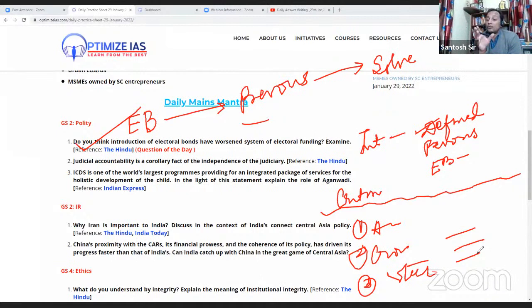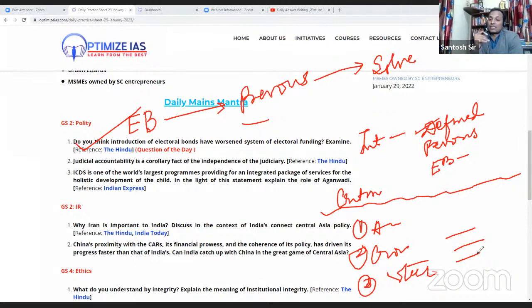Then in the end you should write that under the Indian Constitution we all have the right to freedom of speech and expression, and this includes the right to know. And it is very important for a free and fair election that citizens must have complete information about which corporate house is funding which political parties, or which political parties are getting funds from where. Then only they can make proper decisions, and they can make the political parties accountable, because accountability is the lifeblood of democracy. In the end, what you can do is you can give some suggestions.